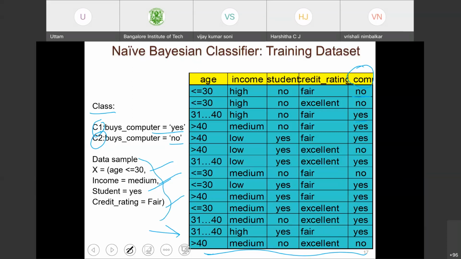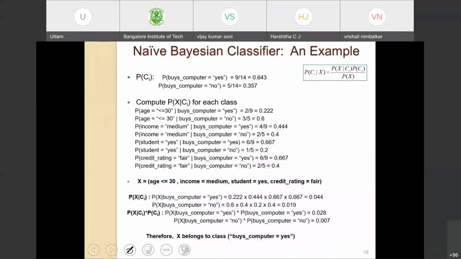I need to build a model from this table. Okay, so let's see how to solve this problem. It's very easy. Remember this. This is what we have been discussing for so long. So what do we need now? We know that this part is almost constant for all the observations, so no need to worry about this. Let's compute P of Ci, which can be done from the training data.